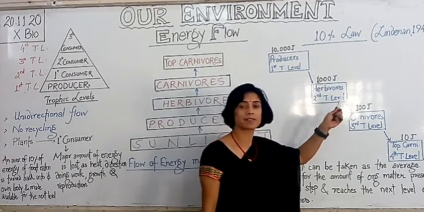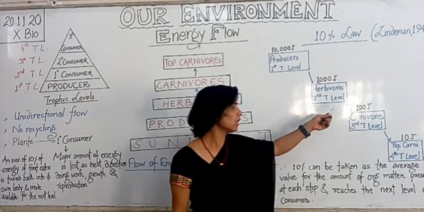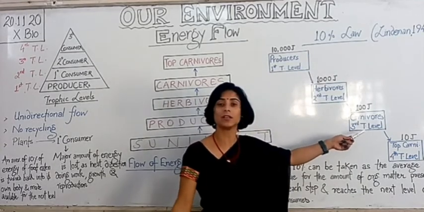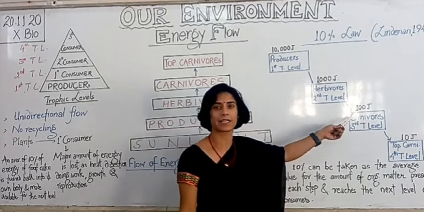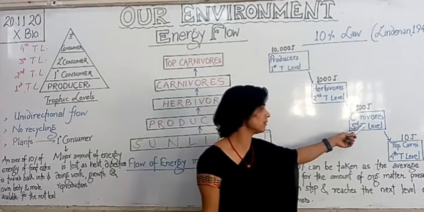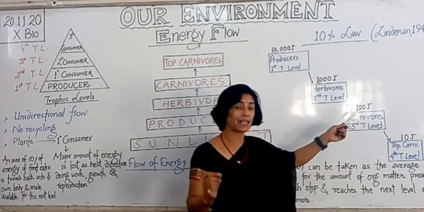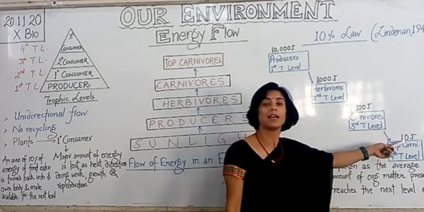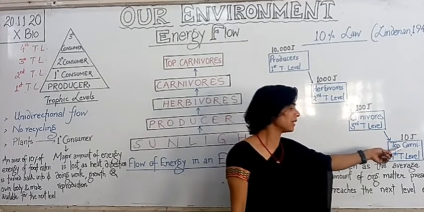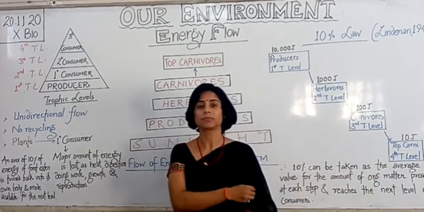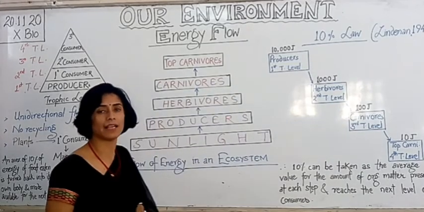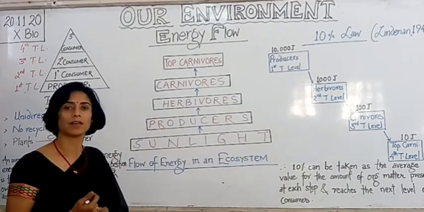Then 10% of that, which is 100 joules, gets transferred to the third trophic level, the secondary consumers or carnivores. Similarly, 10% of 100 joules, which is 10 joules, gets transferred to the fourth trophic level, the top carnivores.